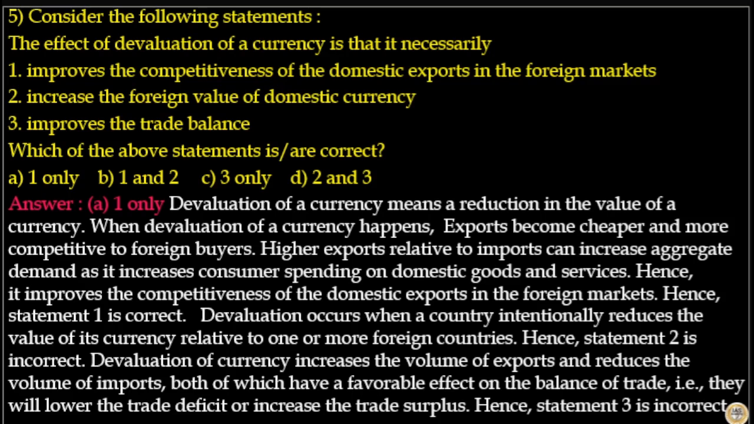Devaluation occurs when a country intentionally reduces the value of its currency relative to one or more foreign countries. Hence, statement 2 is incorrect. Devaluation of currency increases the volume of exports and reduces the volume of imports, both of which have a favorable effect on balance of trade. That is, they will lower the trade deficit or increase the trade surplus. Hence, statement 3 is incorrect. So, here the answer to this question is option A.